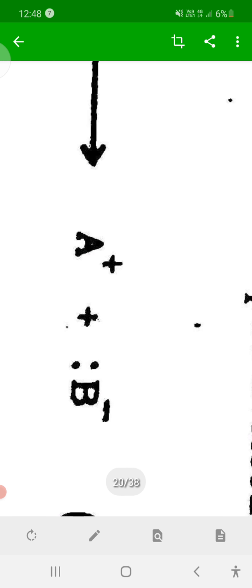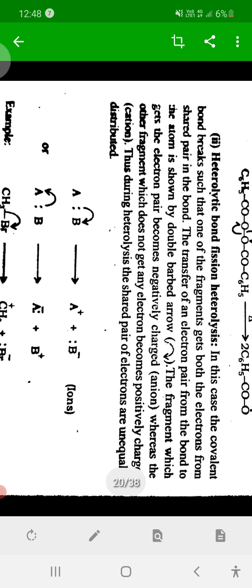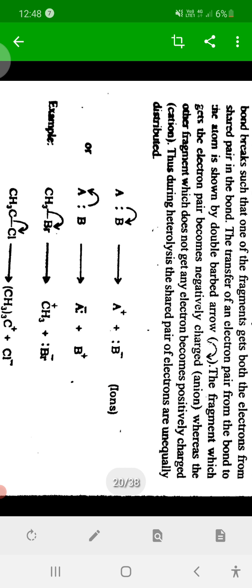In heterolytic fission, the sigma bonding electron pair transfers towards the more electronegative atom, which acquires a negative charge, and the less electronegative atom acquires a positive charge because of loss of electrons.